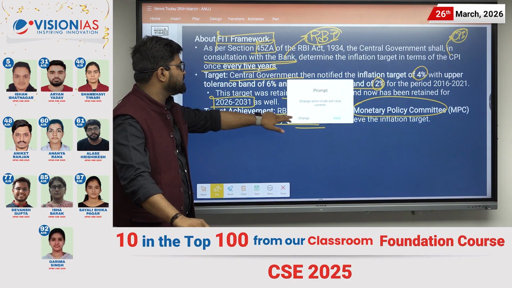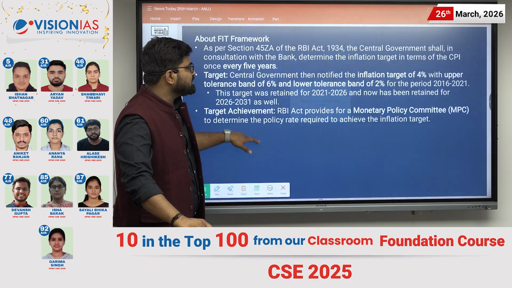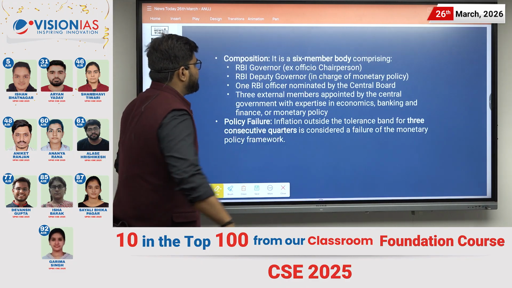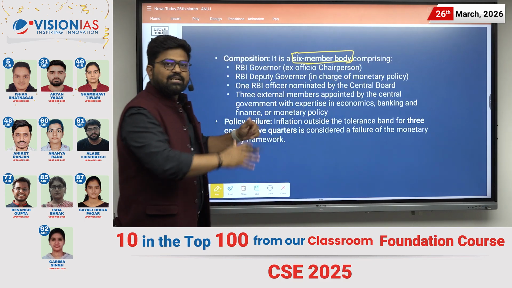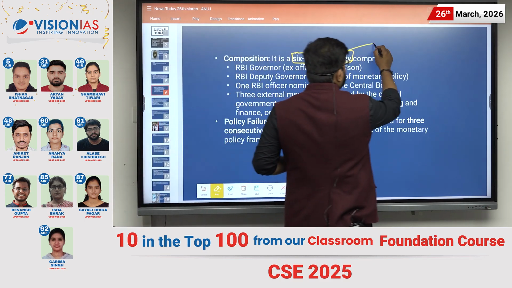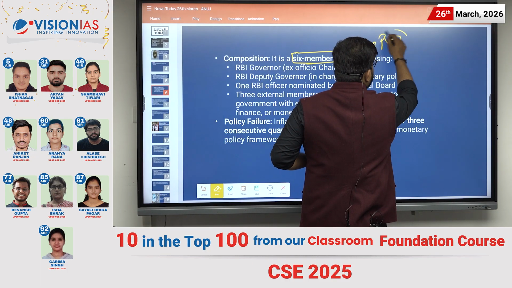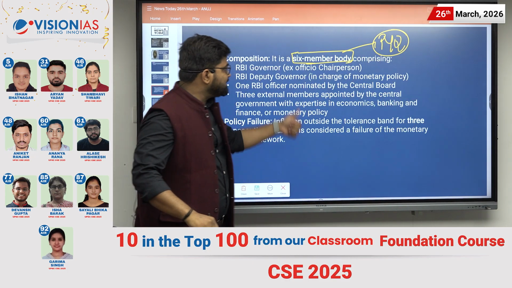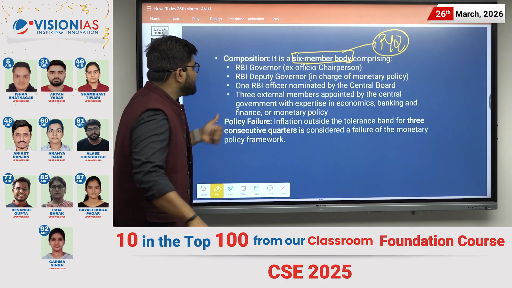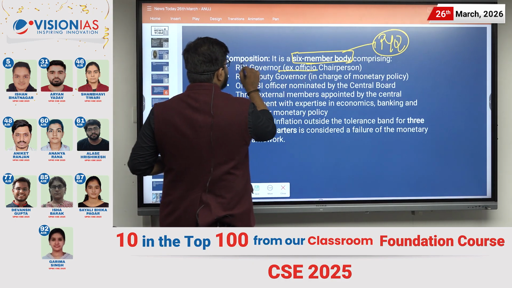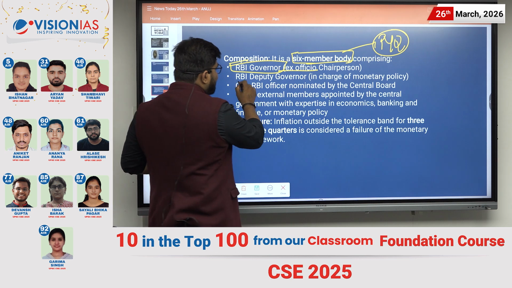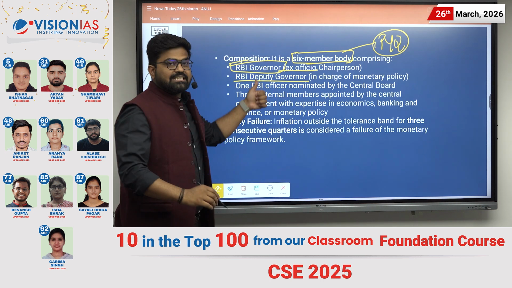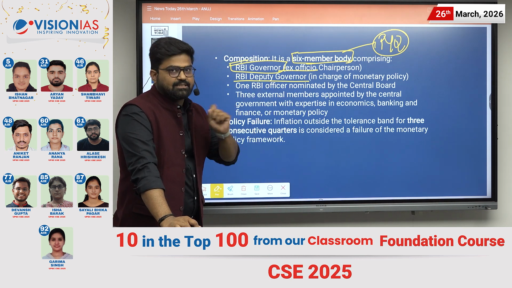Moving to the next page, we will be discussing the monetary policy committee. It is a 6-member body. Please listen carefully, there was a PYQ related to this information. The ex officio chairman is the RBI governor. It also includes the RBI deputy governor, who is in charge of monetary policy.